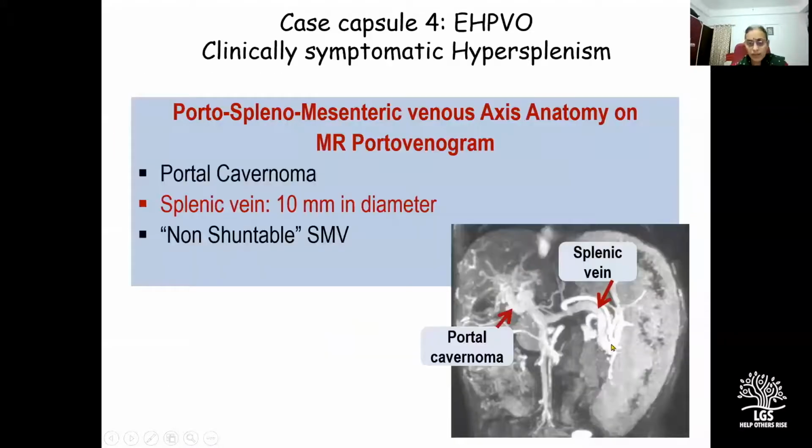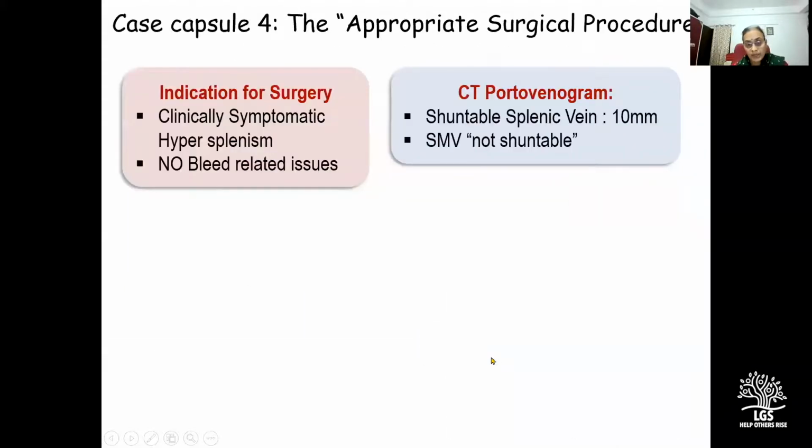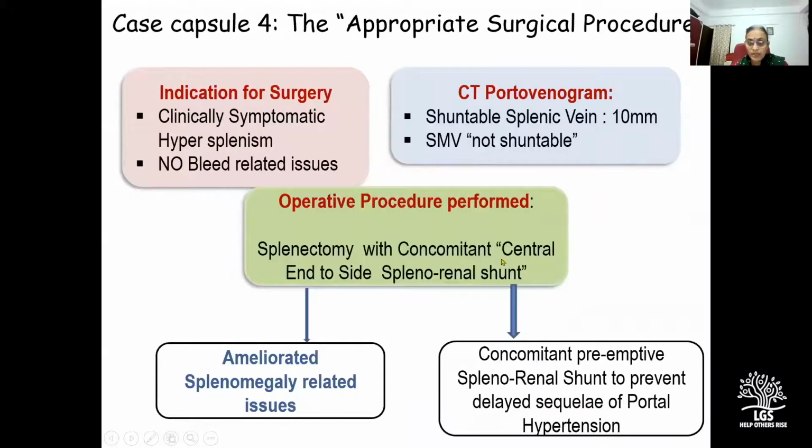This was an MR portovenogram, which shows a 10 millimeter splenic vein. The SMV was again not amenable for a shunt. So we did a splenectomy with a concomitant central end-to-side splenorenal shunt because it would ameliorate her symptomatic hypersplenism, and a concomitant splenorenal shunt was added to prevent any delayed sequelae of portal hypertension because her splenic vein was shuntable.